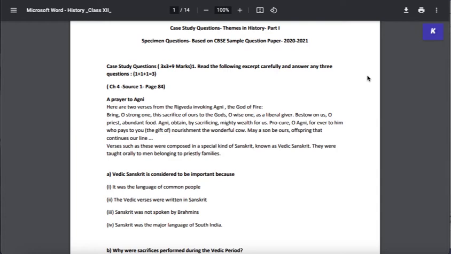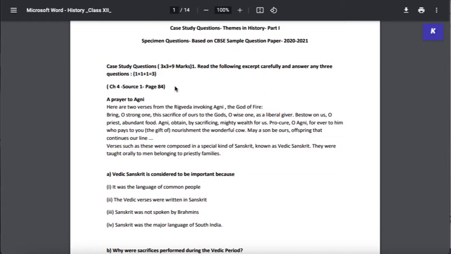So this will give you an idea of the kind of questions that may be asked in the board exams as and when they are conducted, and also for those students who have just come into class 12 and are likely to give their board exams in 2022.